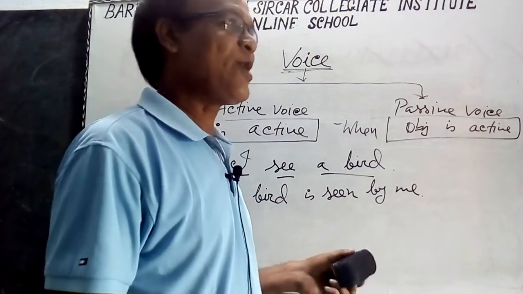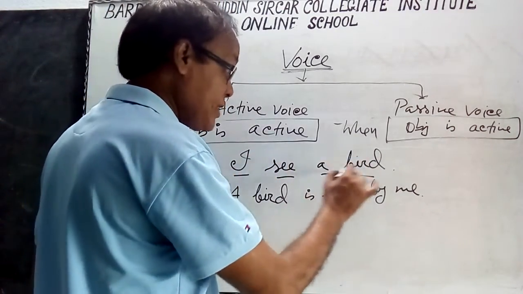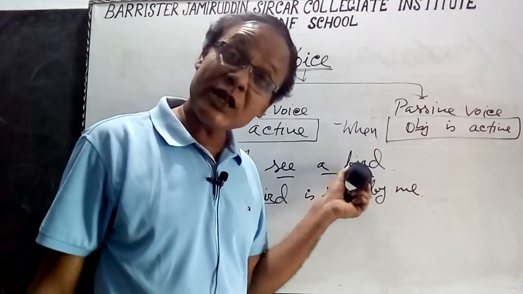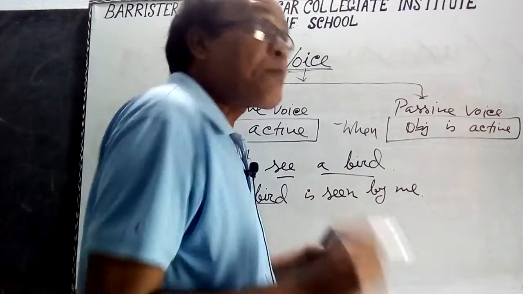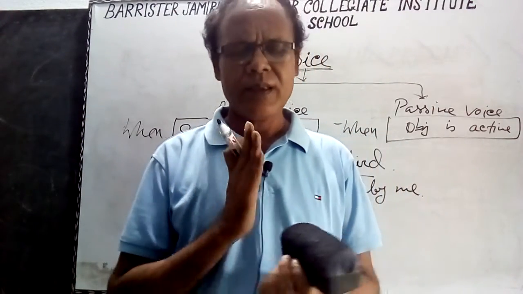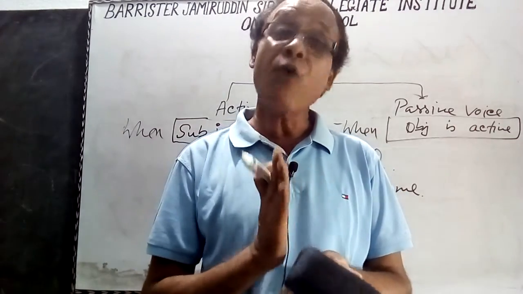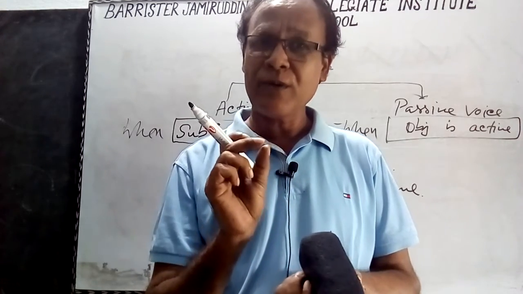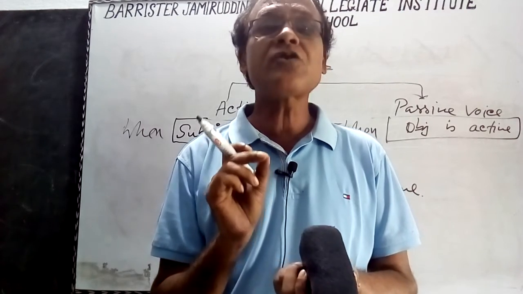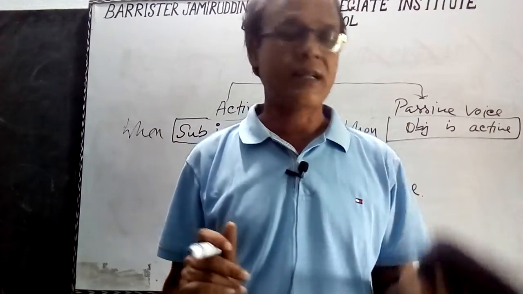In active voice, the subject is active, but in passive voice, the object comes first and it is active. The object is used as the subject, and this is called passive voice. So the difference between active and passive: in active voice, the subject is active; in passive voice, the object is active. Voice is the way a verb works according to its subject or object.